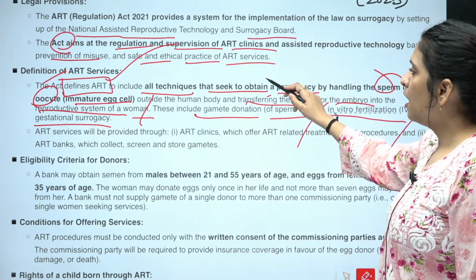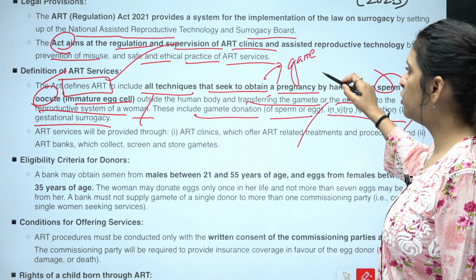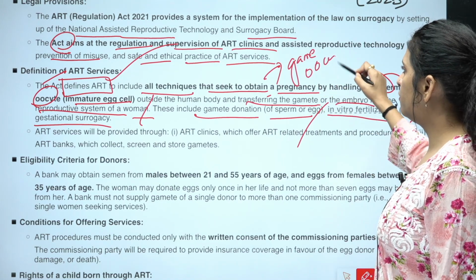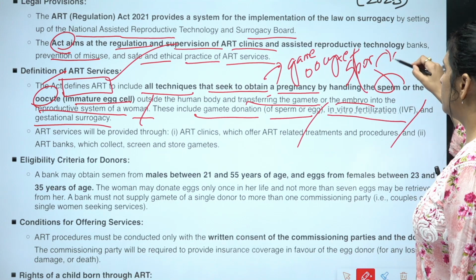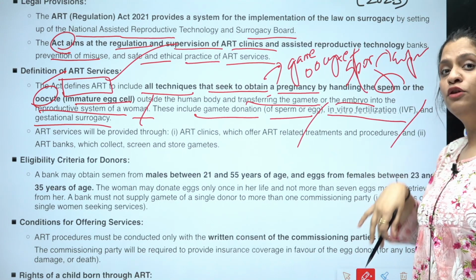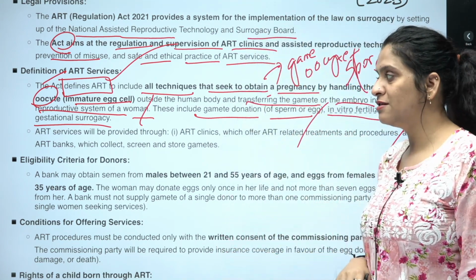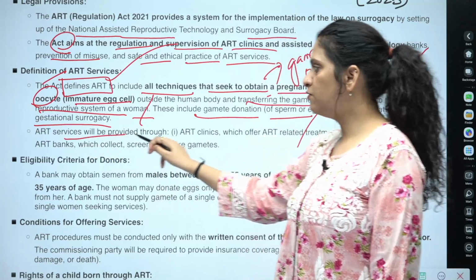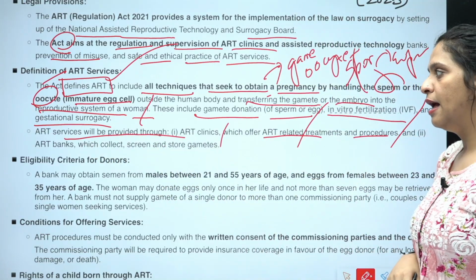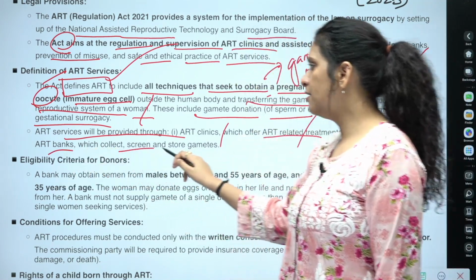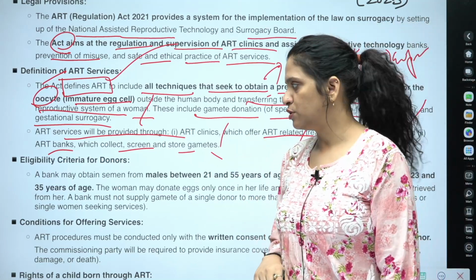What happens is that the oocyte, the immature egg cell obtained from the woman, is combined with the sperm of the man outside the body and an embryo is formed. This embryo is planted in the womb of the woman. That is how these services function. ART services will be provided through ART clinics, which offer ART-related treatments and procedures, and ART banks, which collect, screen and store gametes. So this is how ART services function.